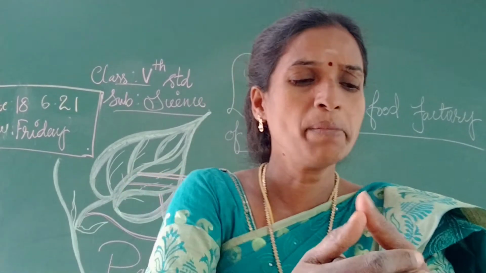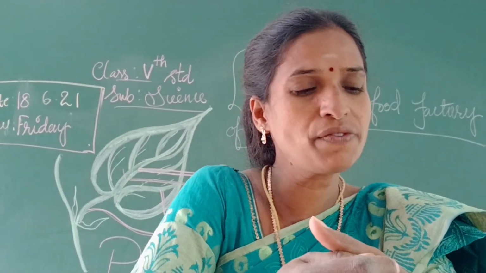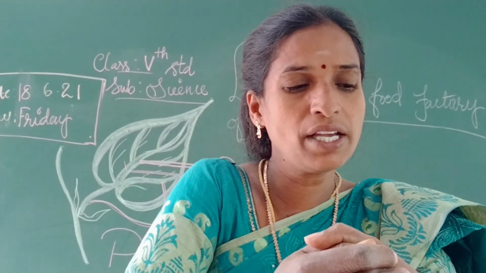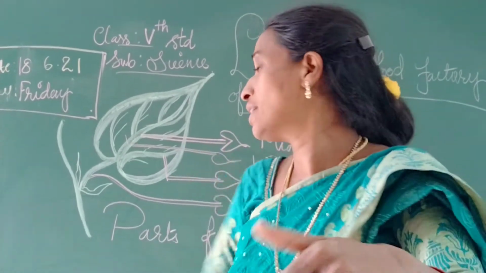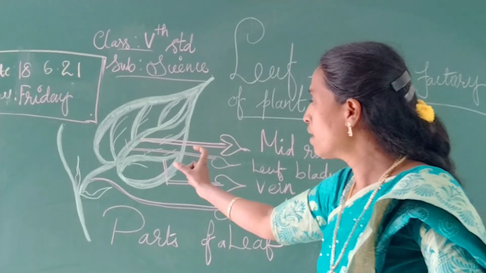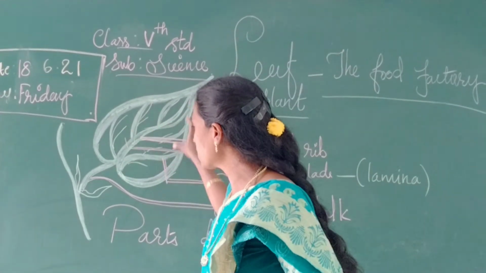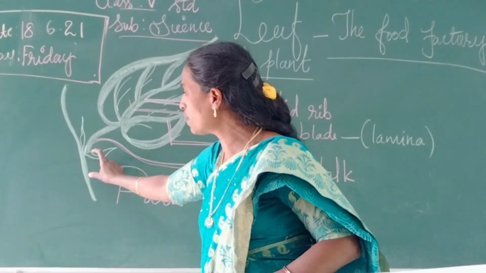Next, the leaf blade, midrib and veins are done. Now the leaf stalk. The leaf is attached to the stem by a leaf stalk. This is the part of the leaf from where it is attached.